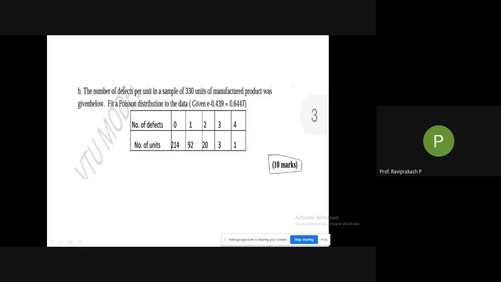So again, what do we need to do? Find the x bar using summation fx divided by summation f. So to find that, find summation f, summation fx, then find out x bar. X bar is equal to lambda. Substitute in the equation P of x is equal to e raised to minus lambda into lambda raised to x divided by x factorial. And after finding the values of all the x, multiply this with capital N, that is summation f. So this one I have not calculated. I want the answers from you.